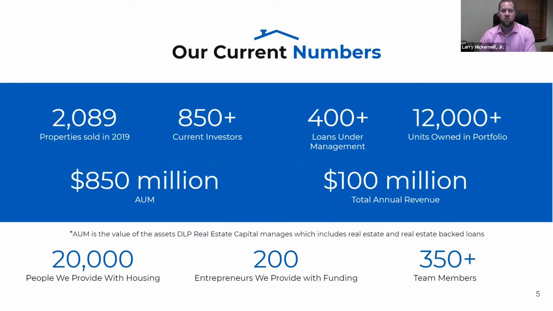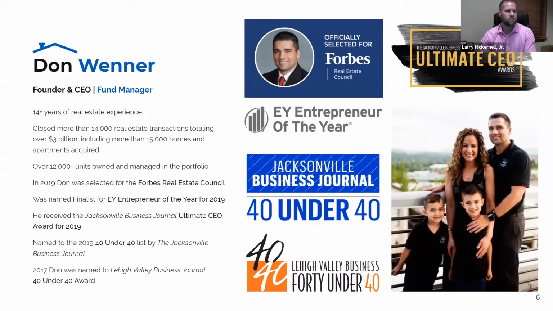And as you can see here, we provide over 20,000 people with housing. We fund over 200 individual entrepreneurs, companies that are going out and helping provide affordable housing as well. And then over 350 team members. As of today, we added 17 total in the last week. So very, very excited for our consistent growth.